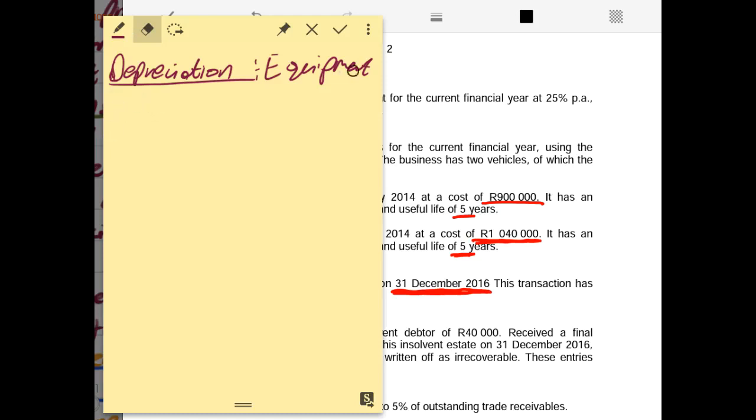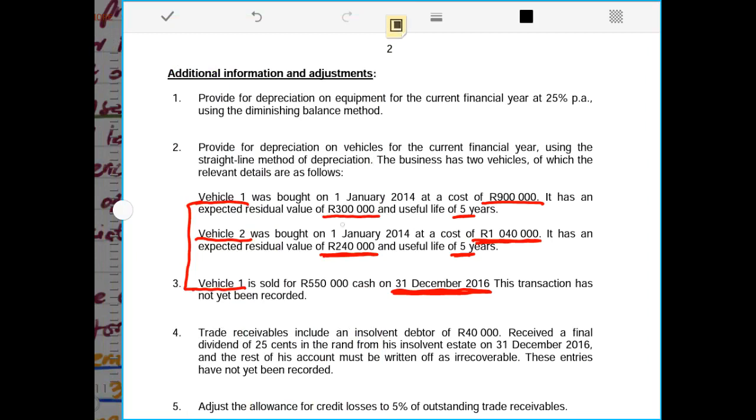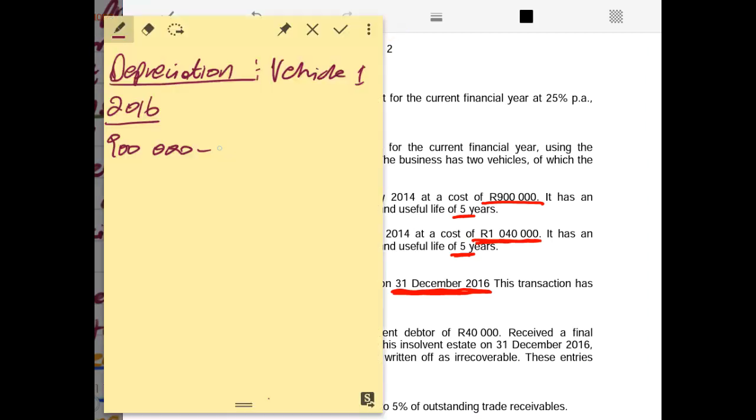So now we have to say cost minus residual value. Start with vehicle 1. We say cost minus residual value, 2016. The cost of motor vehicle 1 is 900,000 rands. The expected residual value for vehicle 1 is 300,000 rands.